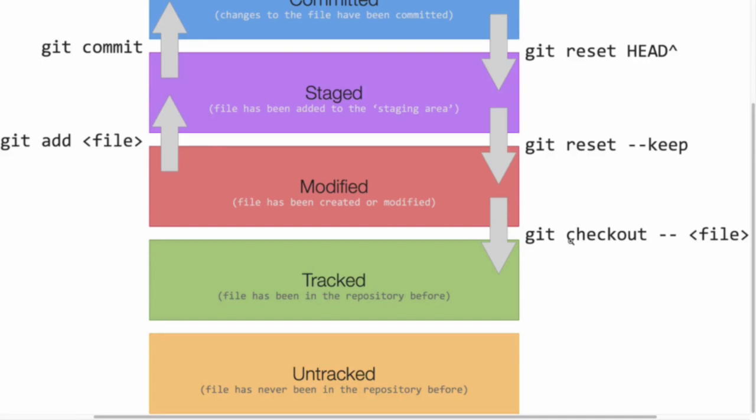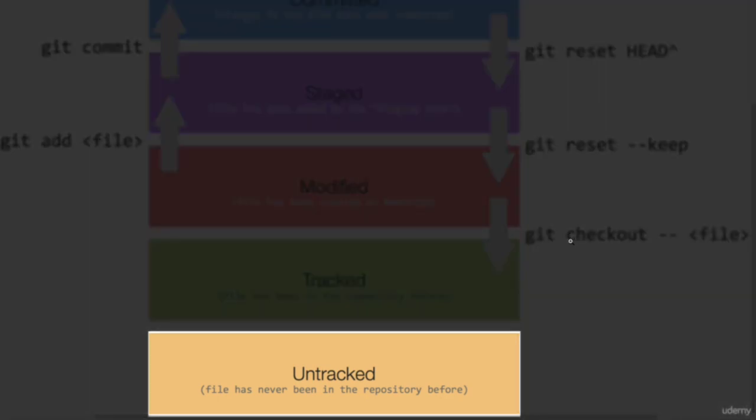Hi and welcome back. In this video, let's quickly talk about the different statuses that a file may be when it's in Git. So the first status is the very bottom one, untracked. When you just created your repository and you create a new file, Git doesn't immediately start following the changes to that file. Until you tell Git to start tracking the file, then Git will simply acknowledge the file is there, but not do anything with it.